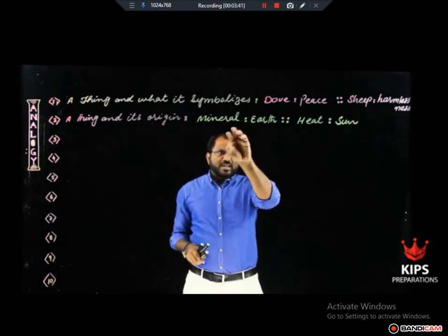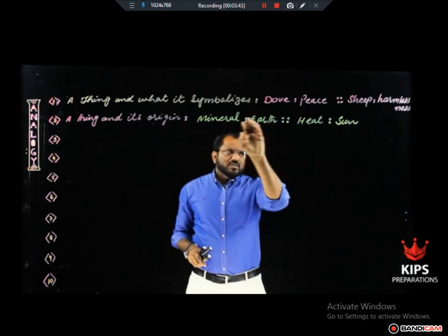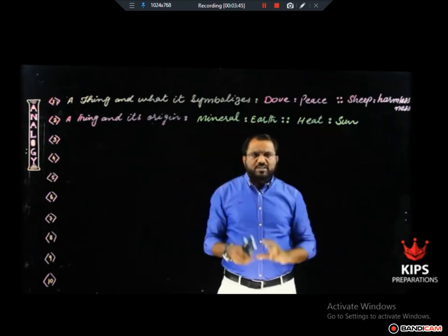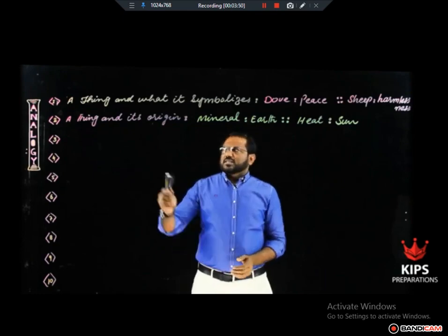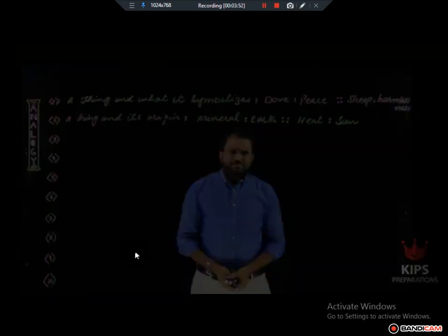The order can be changed. Earth and mineral, sun and heat. The order can be changed. You have to decide then and there accordingly. This is about a thing and its origin.